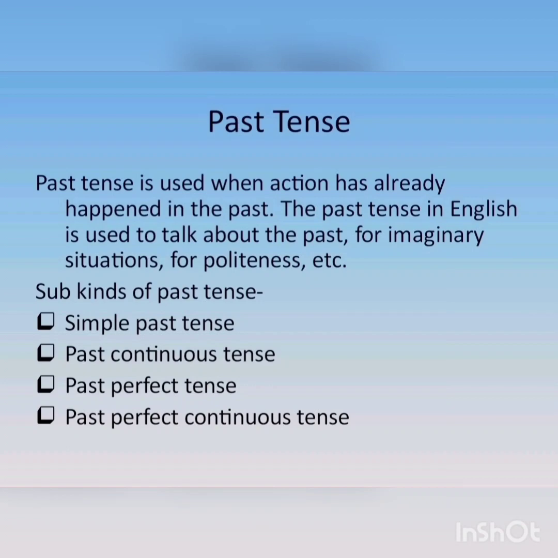As we have studied in the previous class, that tense is time, the time in which any action, any verb is taking place, that is called tense. So what is past tense? Past tense means past time. Okay, guzra hua waqt, that is known as the past. Past tense is used when action has already happened in the past.